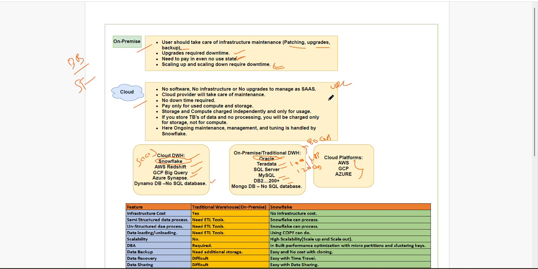Directly, they will give a URL. So no software is required, no infrastructure is required, no upgrades, as this one is a SaaS model.